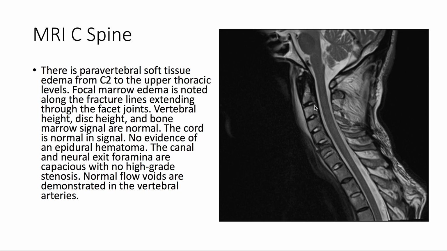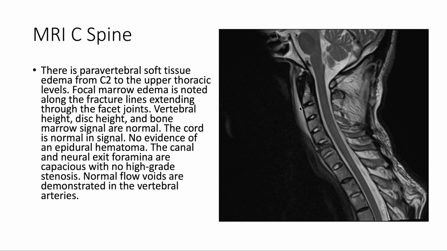Taking a look at the MRI of the C-spine, we note that there's paravertebral soft tissue edema from C2 to the upper thoracic levels. There is focal marrow edema noted along the fracture lines, extending through the facet joints.